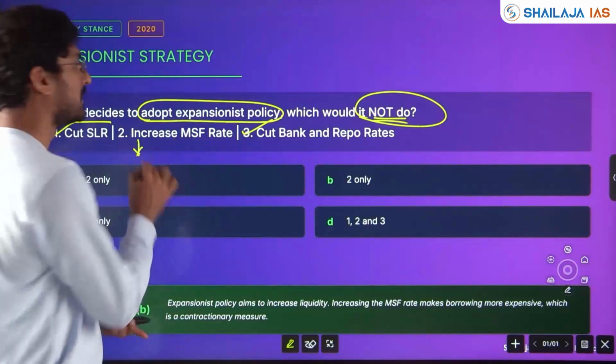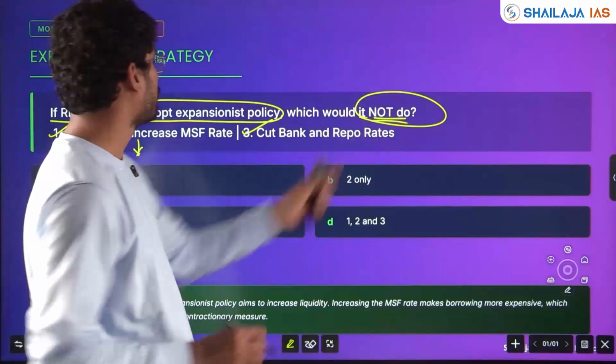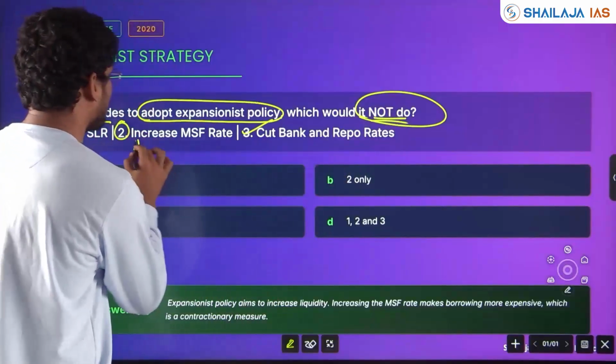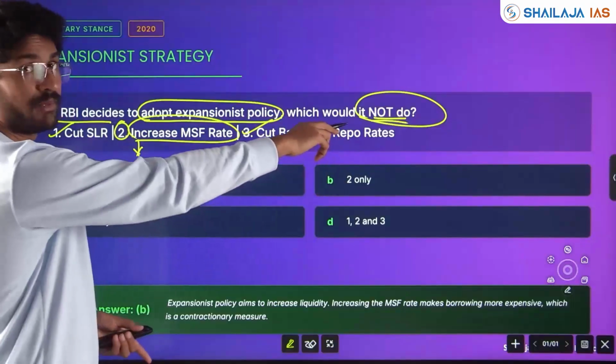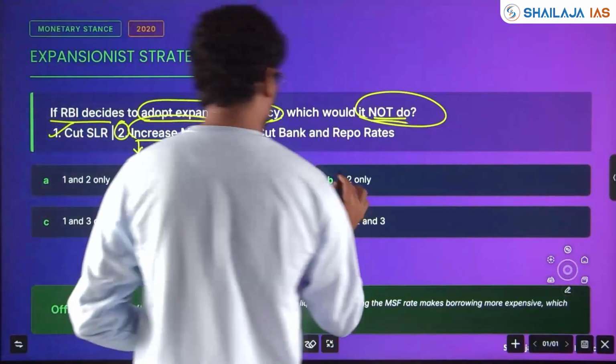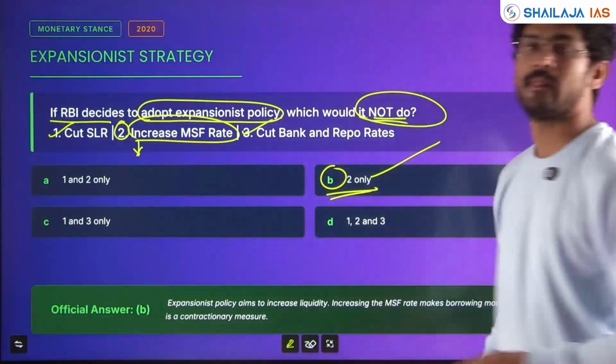He has to reduce it, but he has asked which it would not do. What it would not do is this one, right? Which it would do is 1 and 3. Which it would not do, he has asked. Be very careful. Option 2, 2 only. Clear?